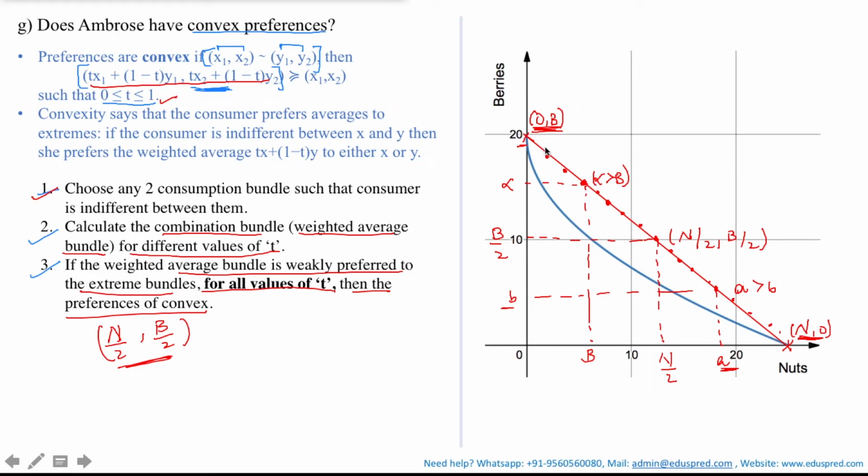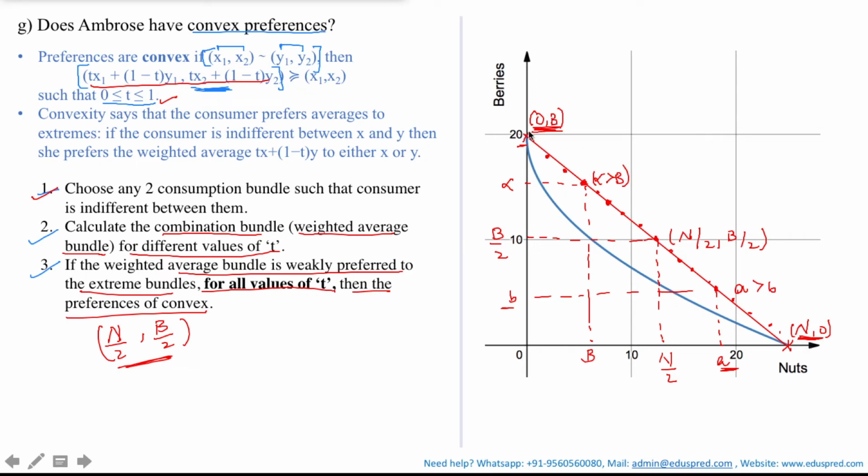That means if this entire line is lying above the indifference curve, or is giving higher satisfaction to the consumer, which is happening in this case, as suppose if I am choosing this consumption bundle, then I would see that this consumption bundle is lying on a higher indifference curve, which means the consumer is getting a higher satisfaction level. So this entire line is lying above the indifference curve. That means all the combination bundles on that line are strictly preferred to these extreme bundles.